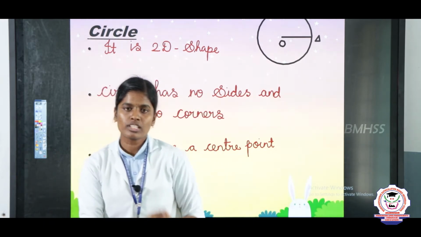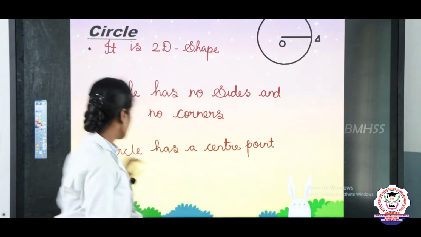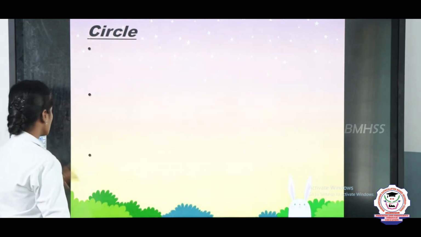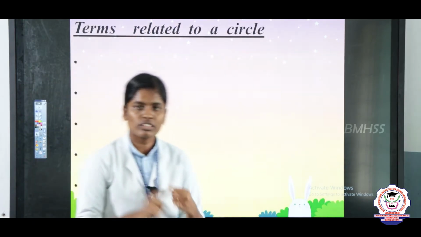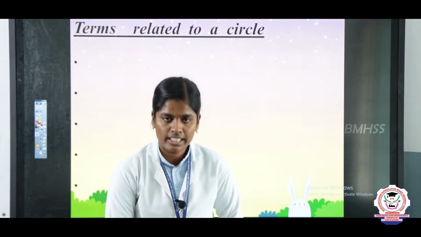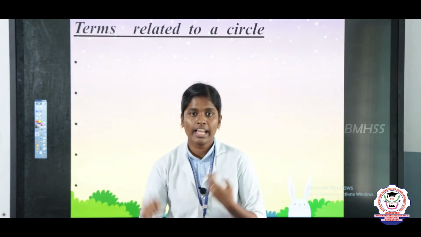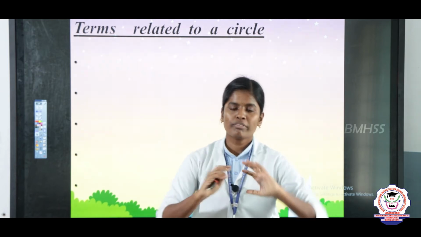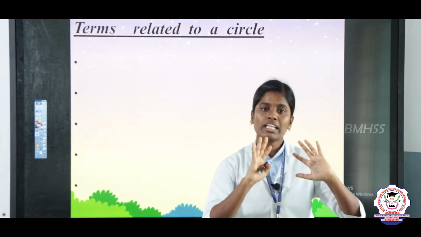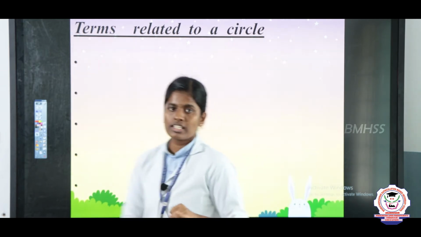Next we are going to see what are all the terms related to a circle. The terms related to a circle: the first one is center, the second one is radius, the third one is diameter, the fourth one is chord, and the fifth one is circumference. Before going to draw the circle, first we need these terms. The first one is center.